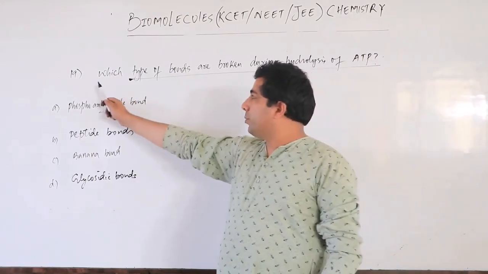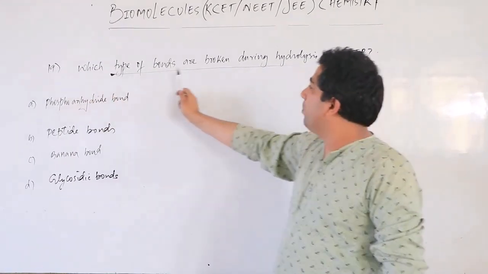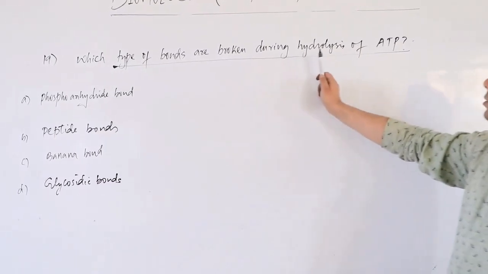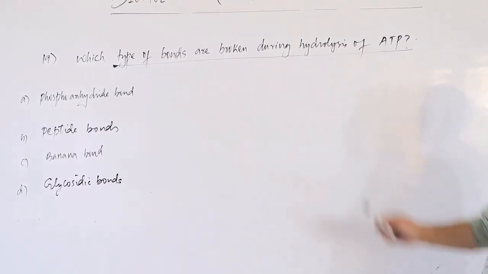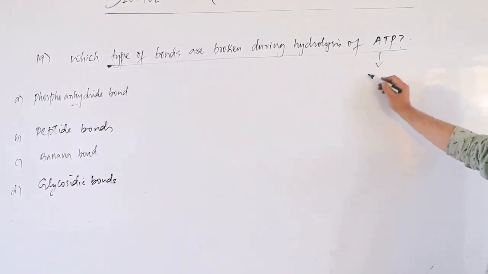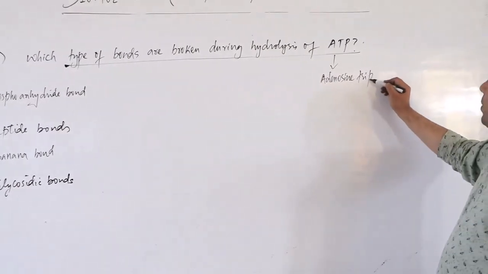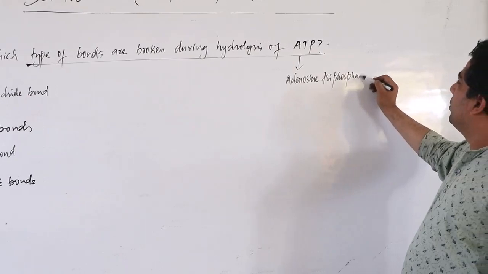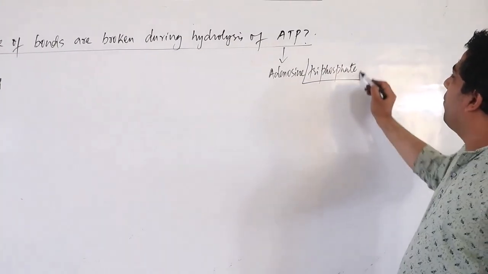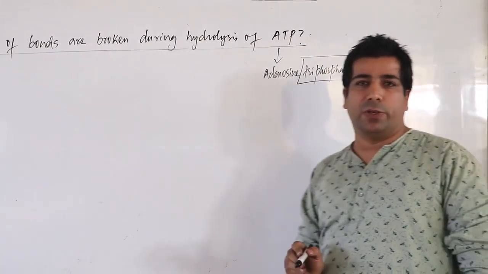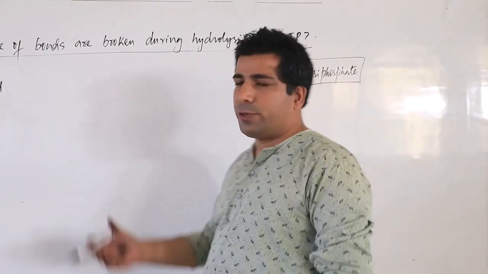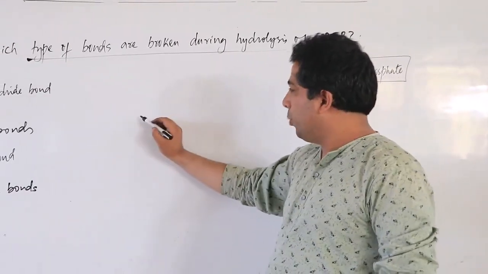Dear friends, let's go to question number 19. Which type of bonds are broken during hydrolysis of ATP? ATP stands for adenosine triphosphate. So look here, my dear friends, triphosphate basically means 3 phosphate groups are there, correct? So let us draw a very innovative structure.